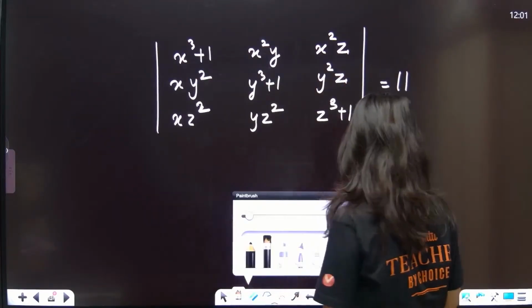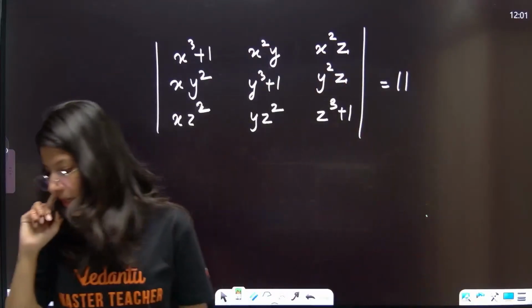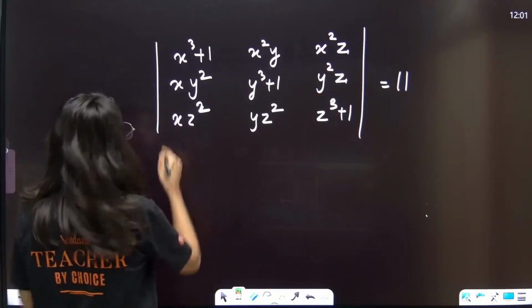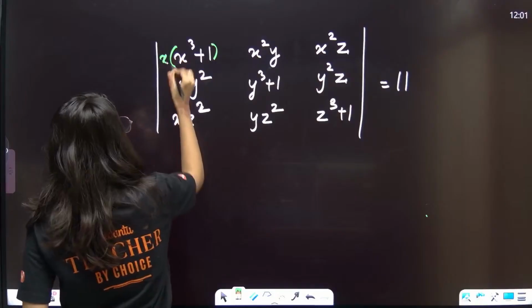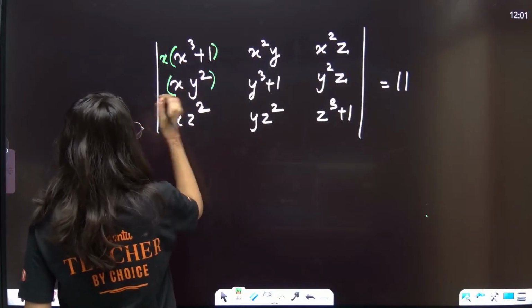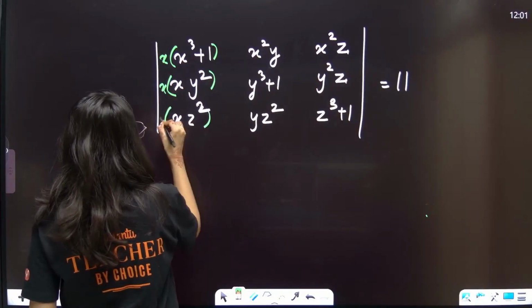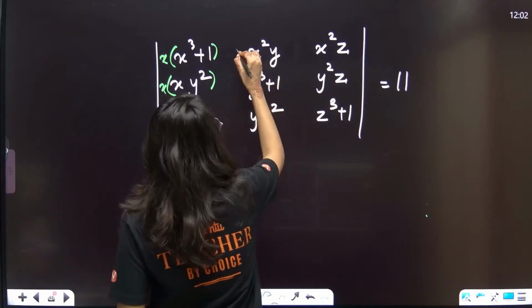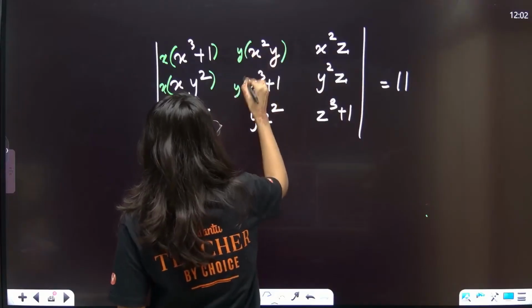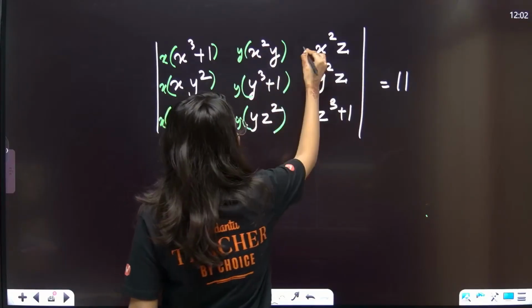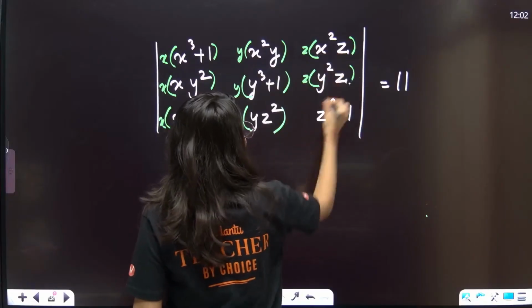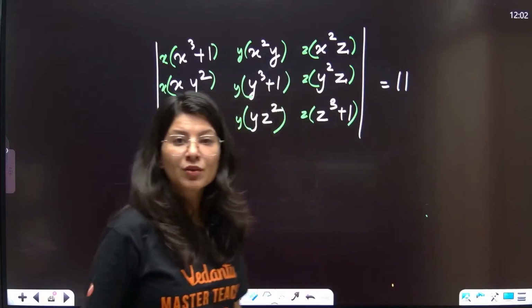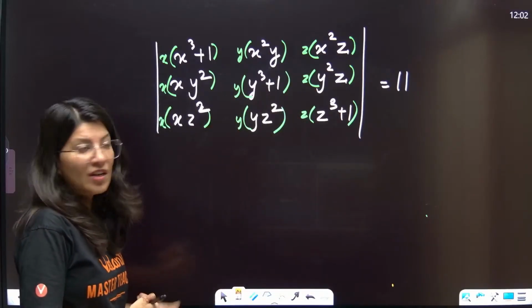So understand now. I will multiply x in column number 1, and x in column number 2, then y in column 2 and z in column 3. But where is this coming from? Now I'm going to take common from row 1.